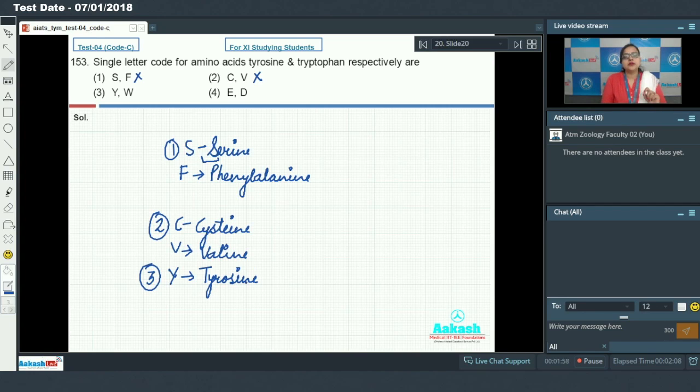As I earlier told you, single letter code for amino acid is usually the first alphabet in their name, but threonine is represented by T. So for single letter code for tyrosine, we select the second alphabet, that is Y. So tyrosine is represented by Y, while tryptophan is represented by W. So the correct answer for this question is option 3rd.